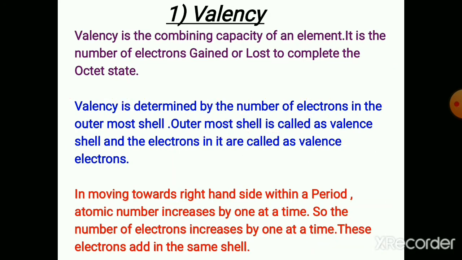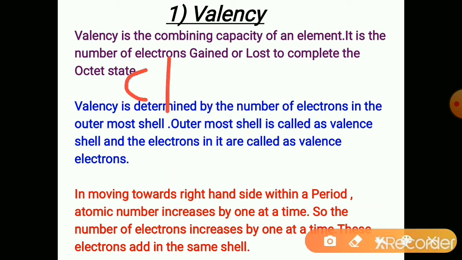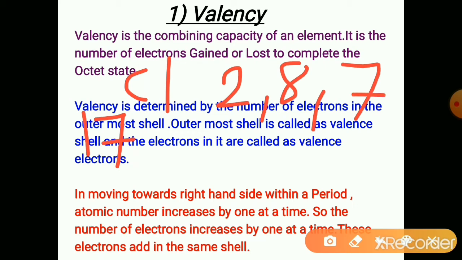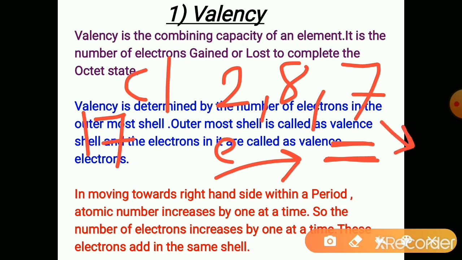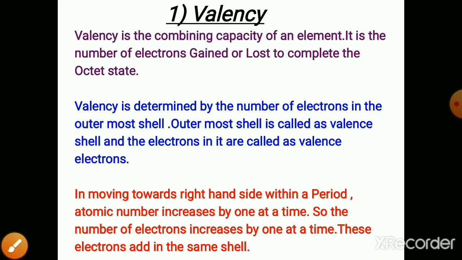Next example is chlorine. Atomic number is 17. Electronic configuration is 2, 8, 7. In this case valence electrons are 7. For chlorine to complete the octet state, it becomes easy to gain 1 electron. It is difficult to lose 7 electrons. It is easy to gain 1 electron, so it prefers to gain 1 electron. When it gains 1 electron, its octet gets completed.